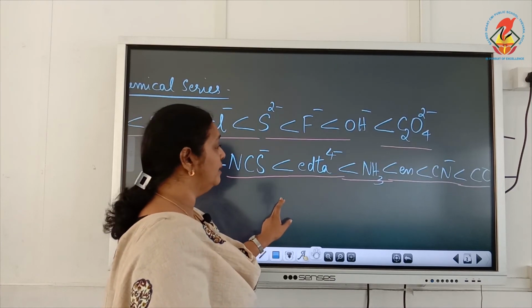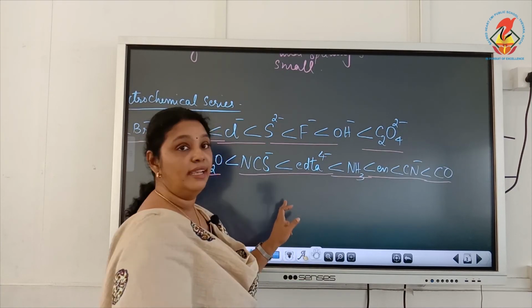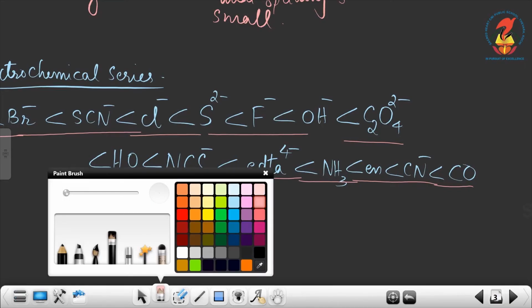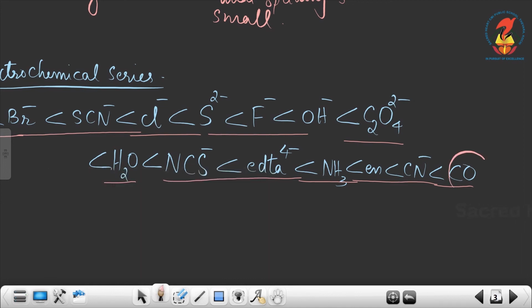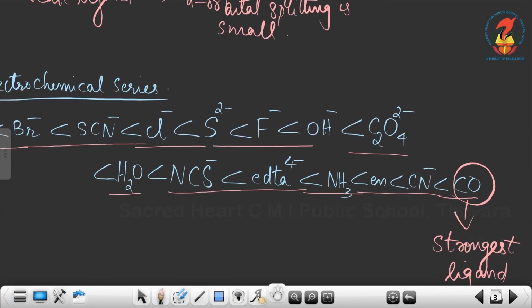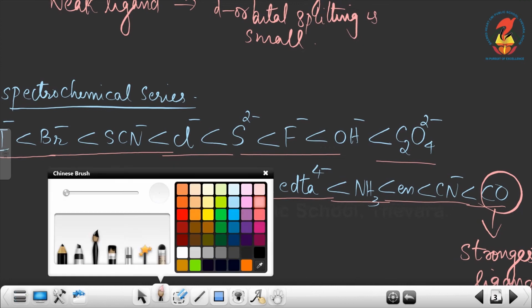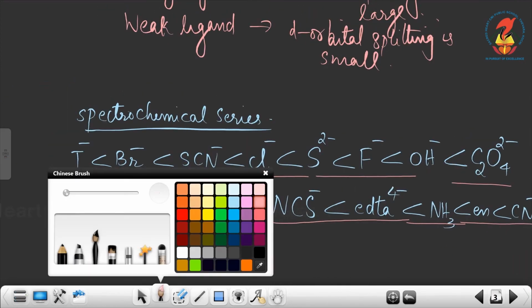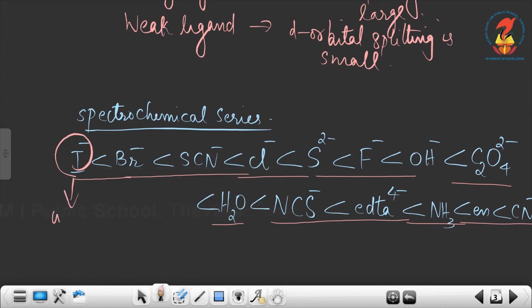Now when you look at this, this is arranged in increasing order. So which is the strongest ligand in this? The strongest ligand here is CO. This is the strong ligand. And the weakest ligand in the series is I⁻. This is the weakest ligand.